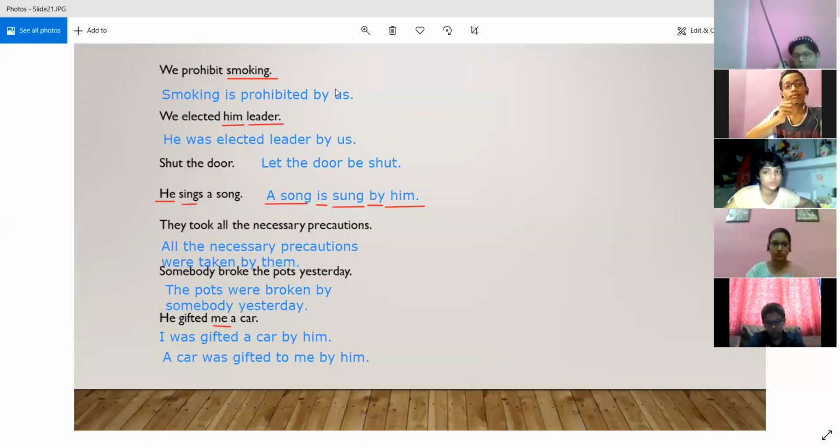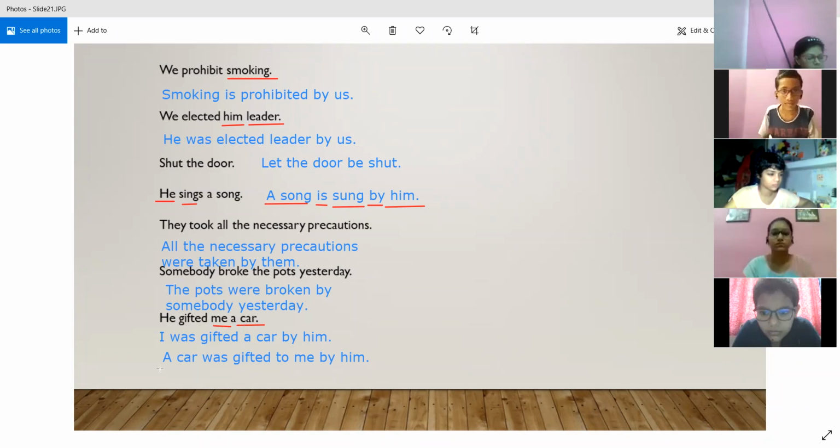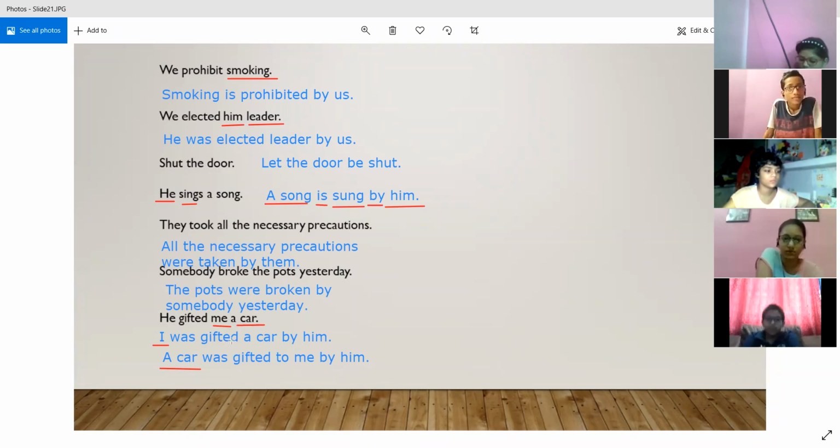We have the choice to choose either of them as the subject. So me is also an object and car is also an object. So now over here we have a choice whether we want to make a car the subject in the passive voice, or we want to make me, that will become I, the subject in the passive voice. That is why we have two ways in which we can write this.